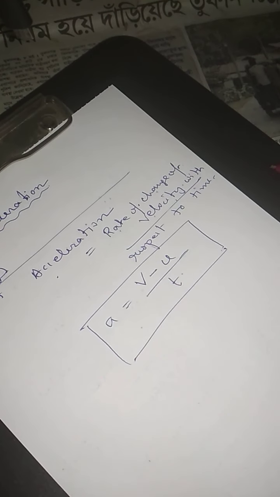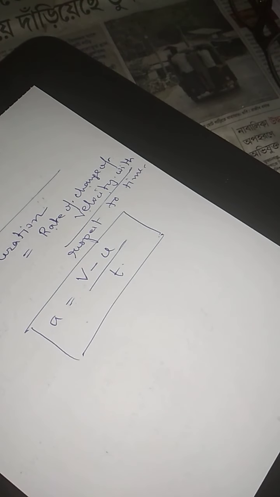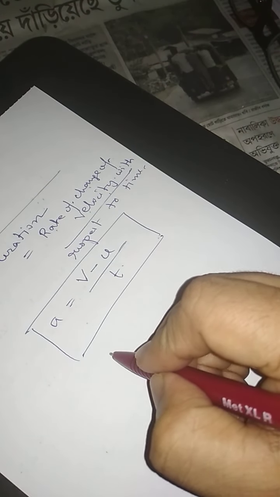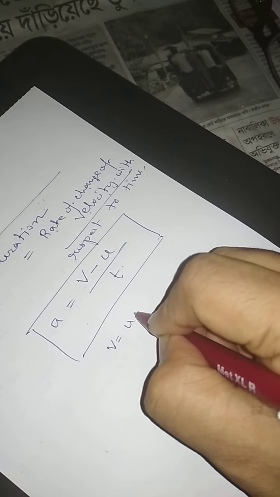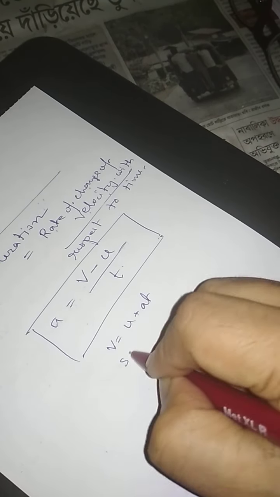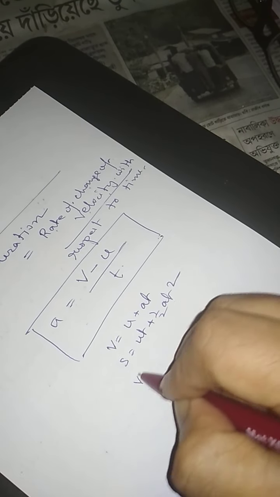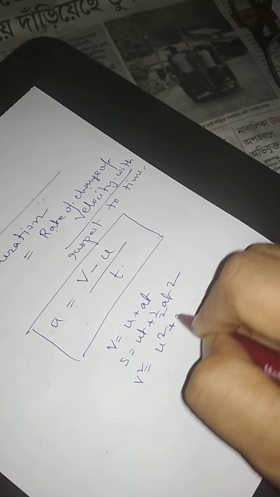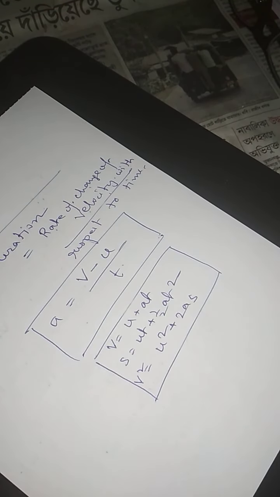And the formulas which we use to do numericals in motion, there are three formulas: V equals to U plus AT, S equals to UT plus half AT square, and V square equals to U square plus 2AS. These three formulas are very important as far as your numericals are concerned.